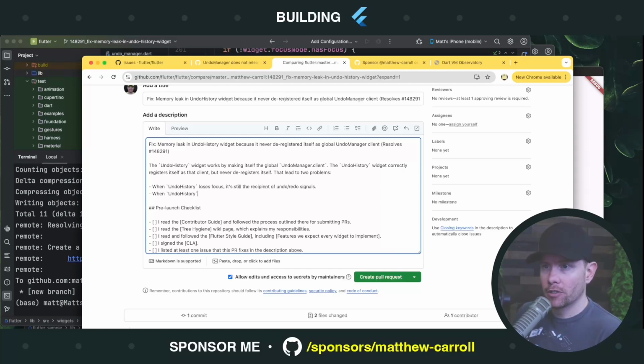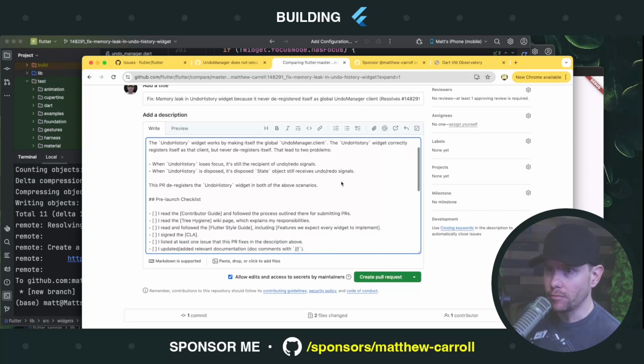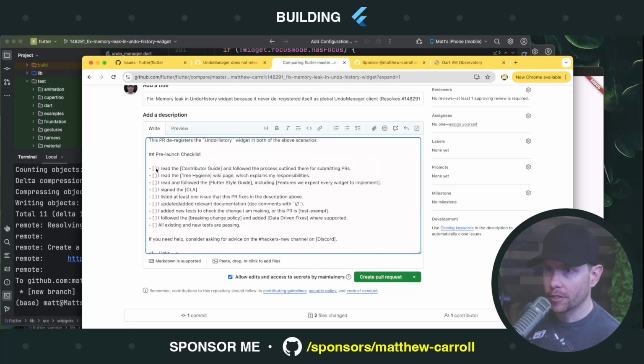When undo history is disposed, its disposed state object still receives undo, redo signals. This PR deregisters the undo history widget in both of the above scenarios. And then we have to just put a bunch of check marks in here.